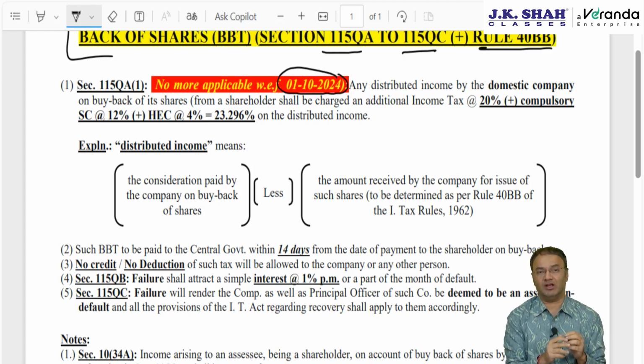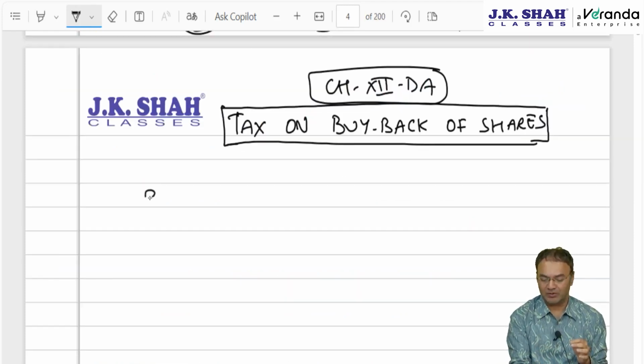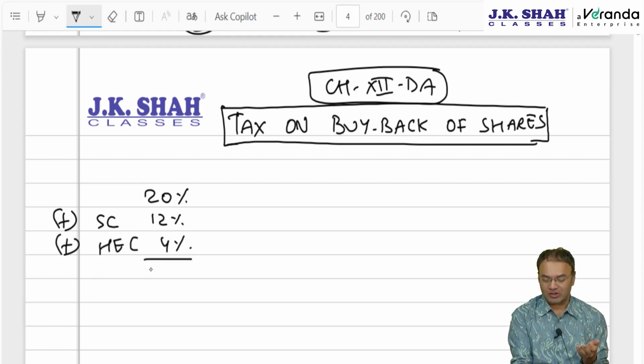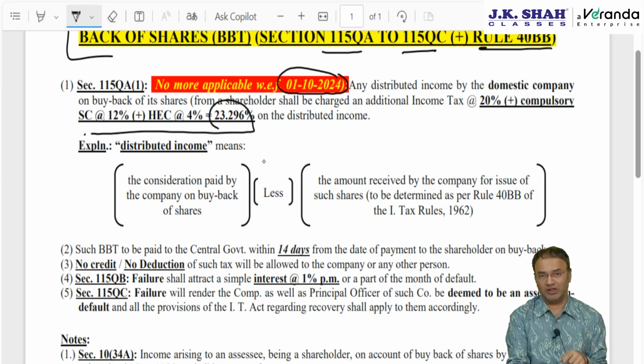The rate of tax for this chapter is 20%, plus compulsory surcharge at the rate of 12%, and plus compulsory health and education cess at the rate of 4%. Health and education cess is always compulsory. Effective rate will be 23.296%. So under 115QA, 23.296% tax is applicable. The company will have to pay this tax, and this tax will be called income tax only.